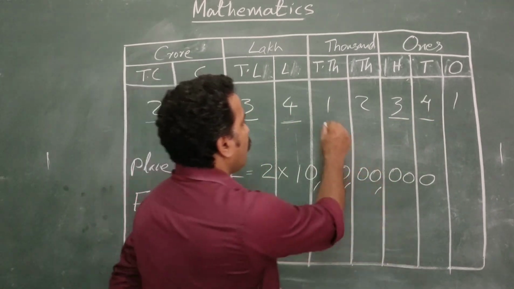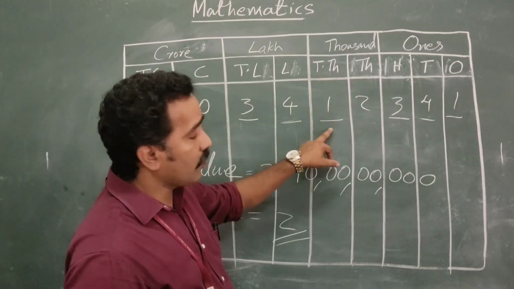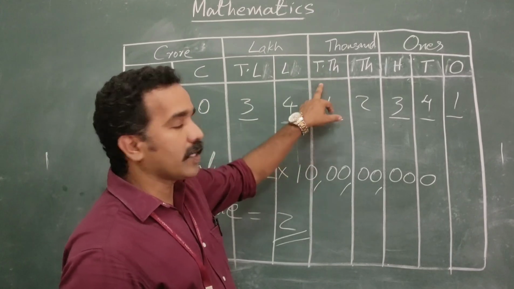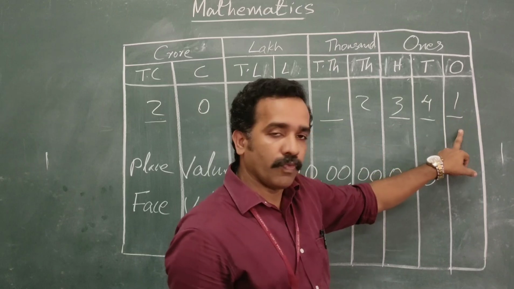And then if you look at the 1 in this 2 1, the place value of this 1 is 10,000. So 1 into 10,000 is 10,000. Here the place value of 1 is 1.